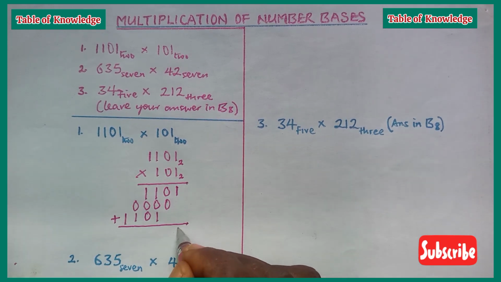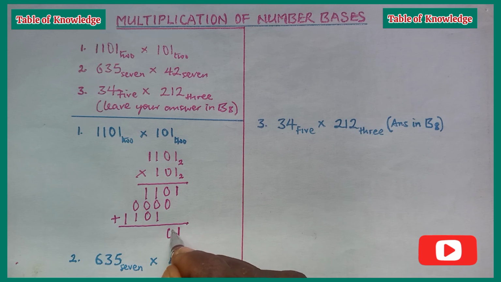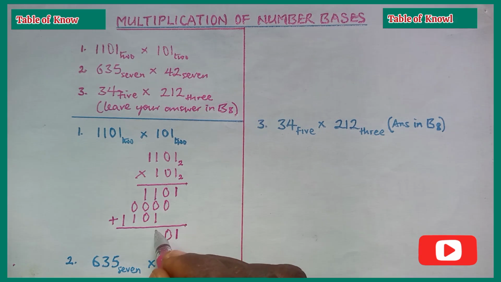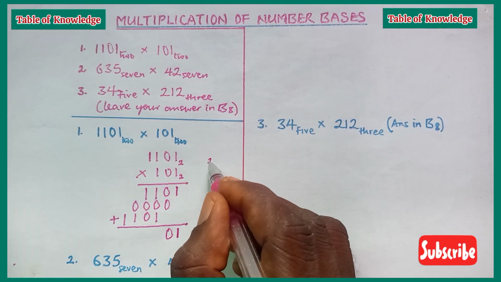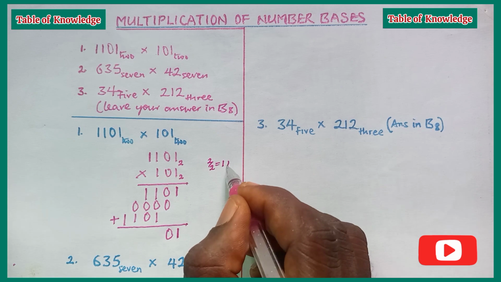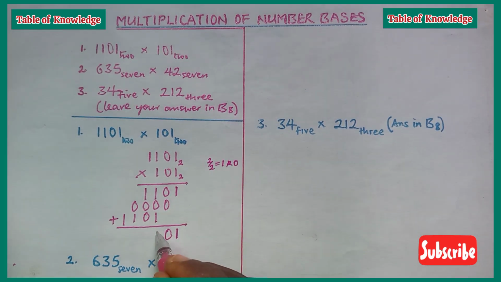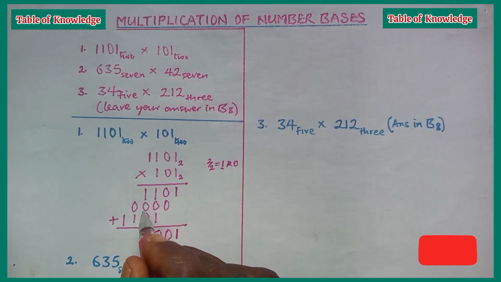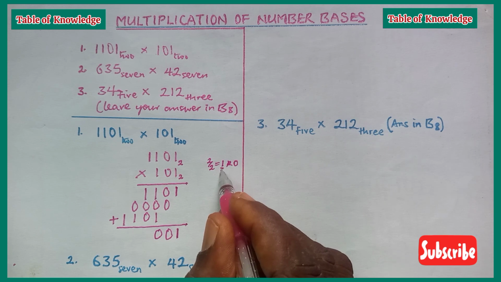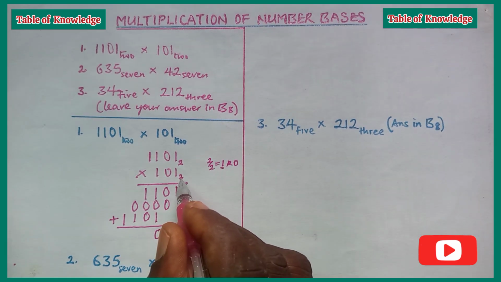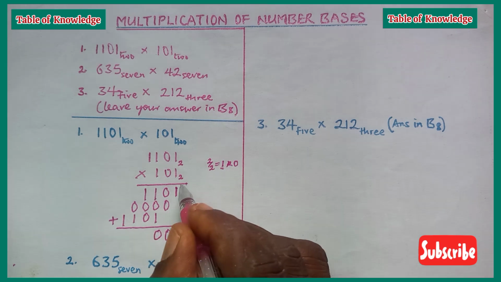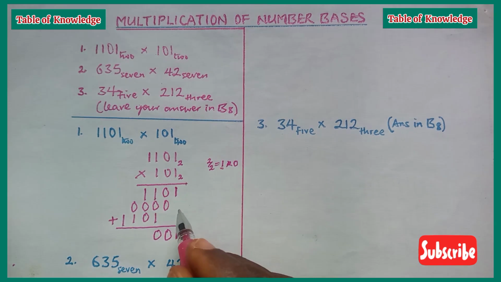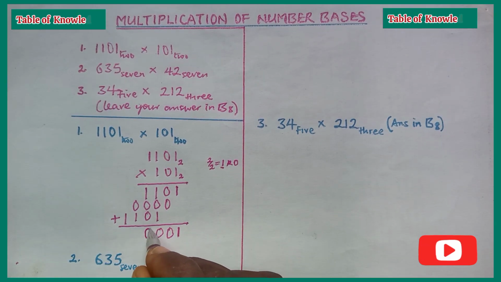Here we have 1. 0 plus 0, 0. 1 plus 1 is 2. The 2 is equal to the base, and so we cannot write it down. So we use the base to divide the 2, which will give us 1 remainder 0. We put down the 0 and carry the 1. Next, 1 plus 0 is 0 plus the 1 we carry, which is 2. The 2 is equal to the base and we can't write it down. Once again, we divide the 2 with the base, which is 2 divided by 2, which will still give us 1 remainder 0. We put down the 0 and we carry the 1.